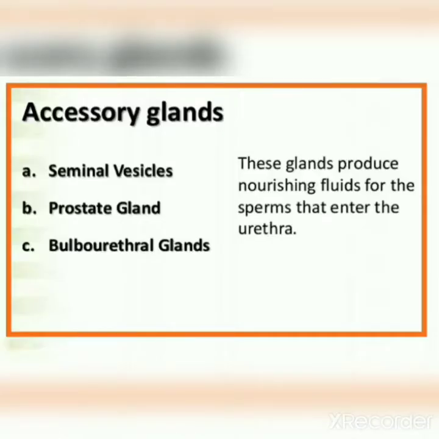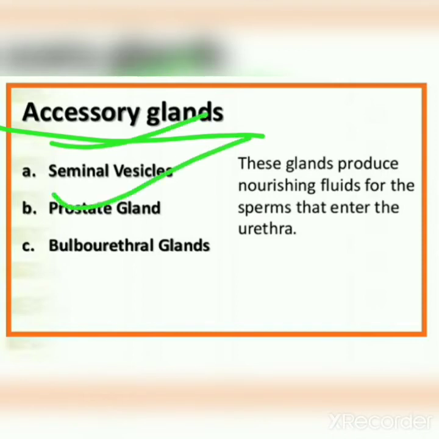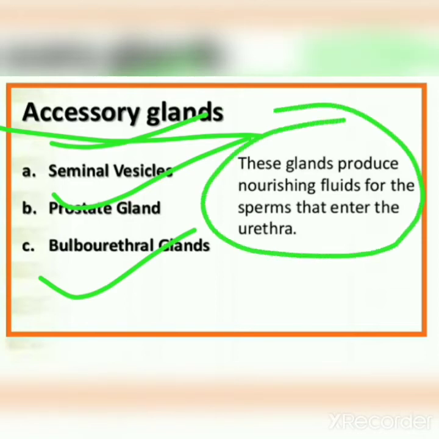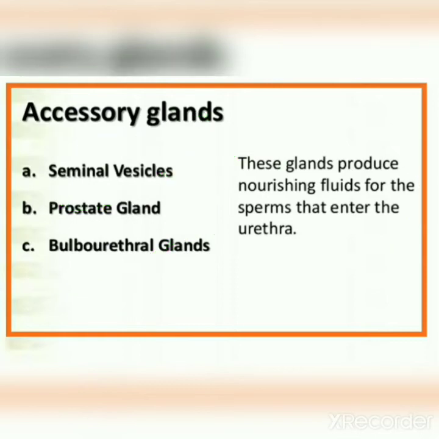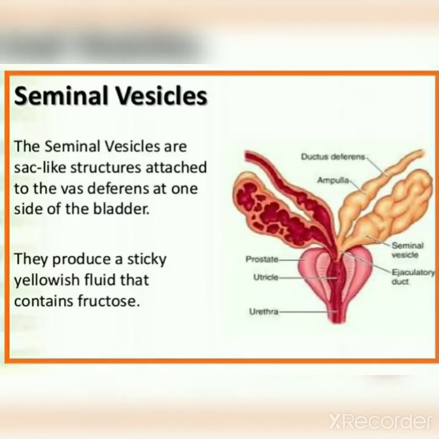Now we see the accessory glands. The first one is the seminal vesicles, second one is the prostate gland, and third one is the bulbourethral glands. These glands produce nourishing fluids for the sperms that enter the urethra. Now you see seminal vesicles.